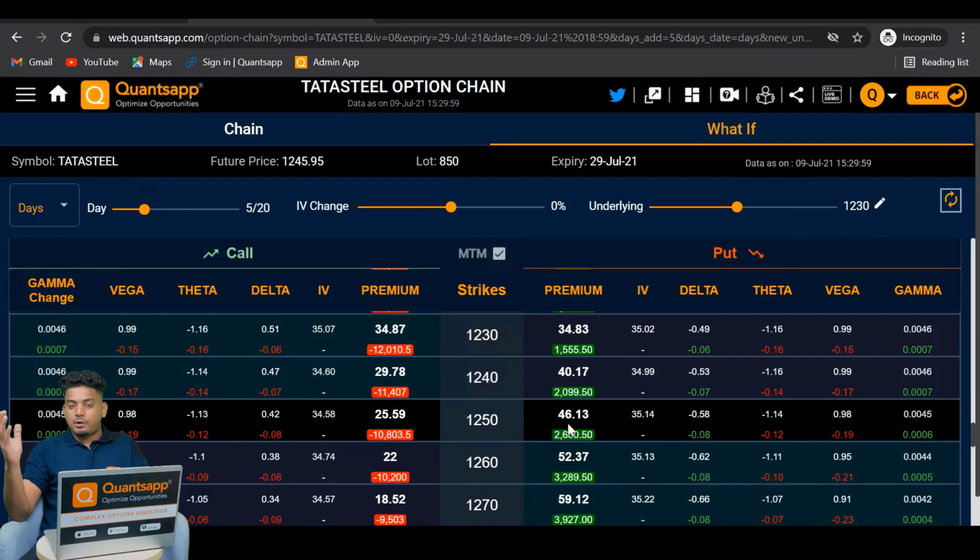So you can either square off your position in between. That's completely your call. There is no hard and fast rule. If you are entering the contract, you should always be exercising it in case of buying a put option.